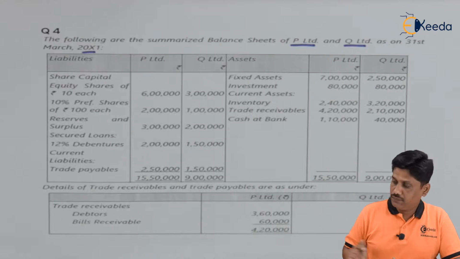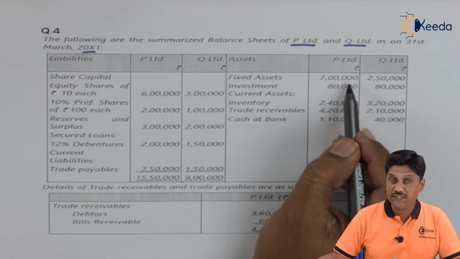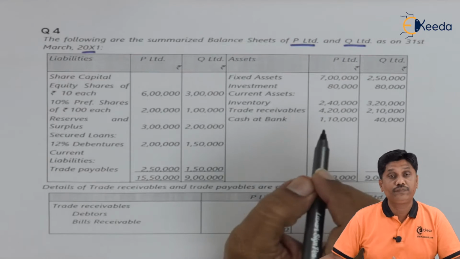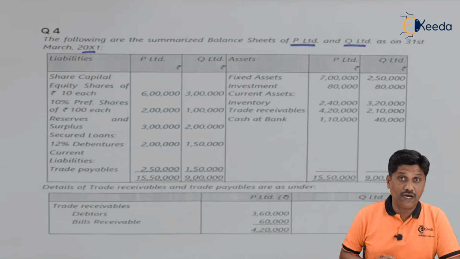Look at the balance sheet of P Limited. They have fixed assets of 7 lakh. Those will be revalued at 15% upward.